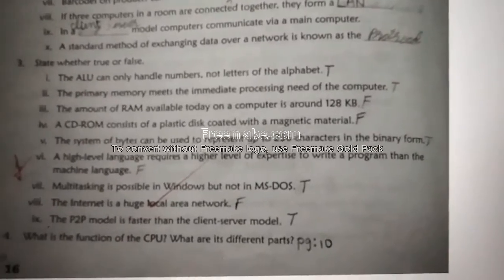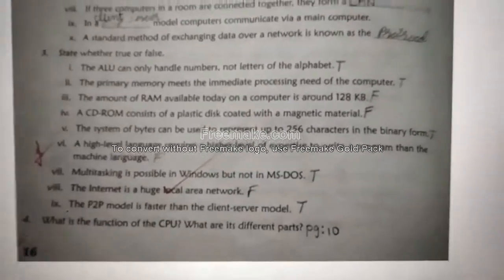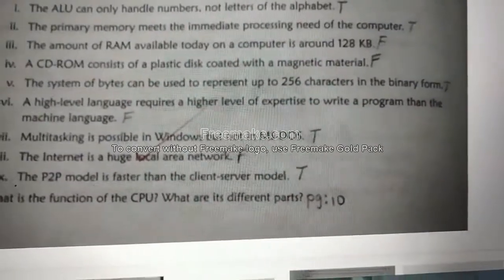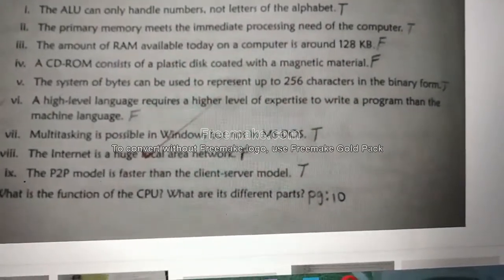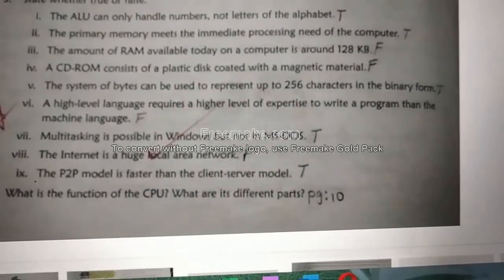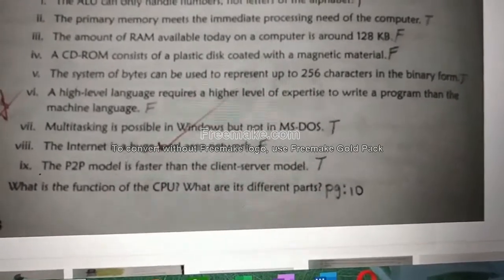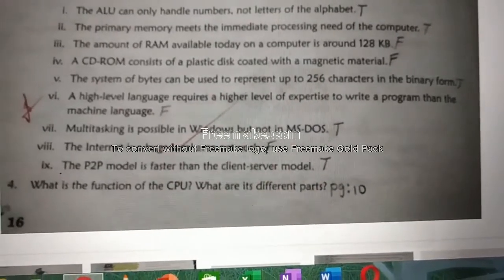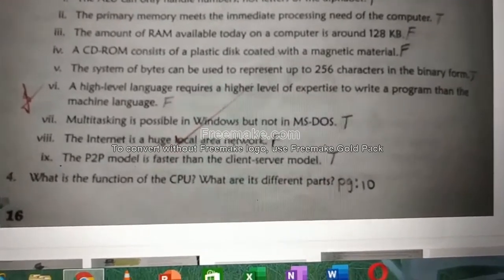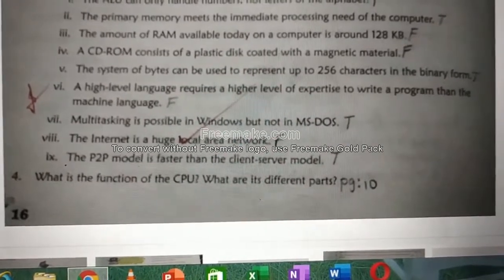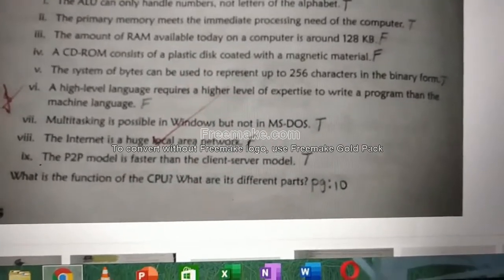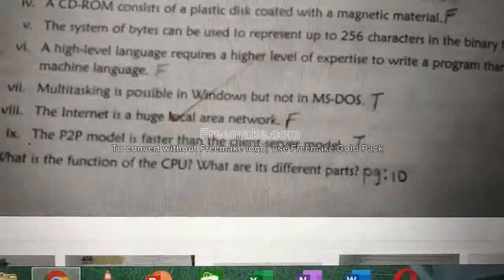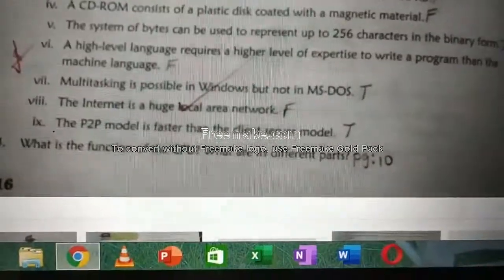The CD-ROM consists of a plastic disc coated with magnetic material. False. The system of bytes can be used to represent up to 256 characters in a binary form. True. A high-level language requires a high level of expertise to write the program than a machine language. False. High level language means only low skill is enough. Machine language, which is a low level language, needs high skill.